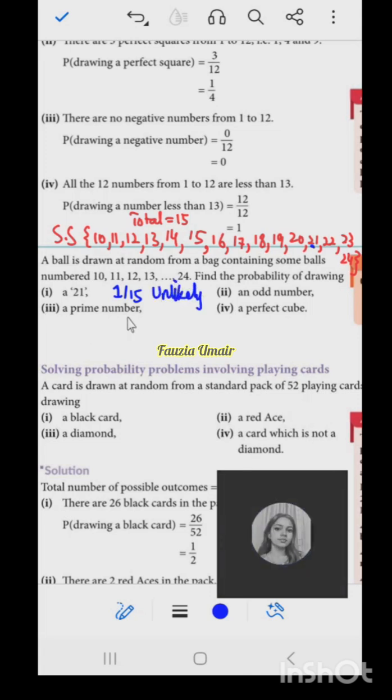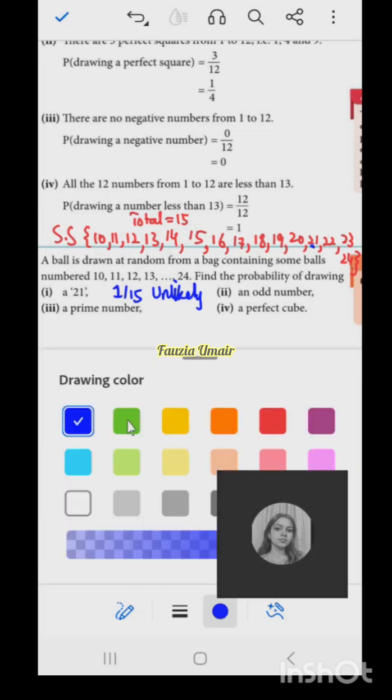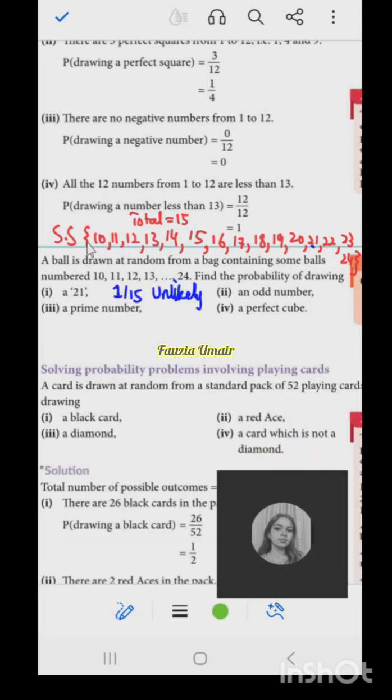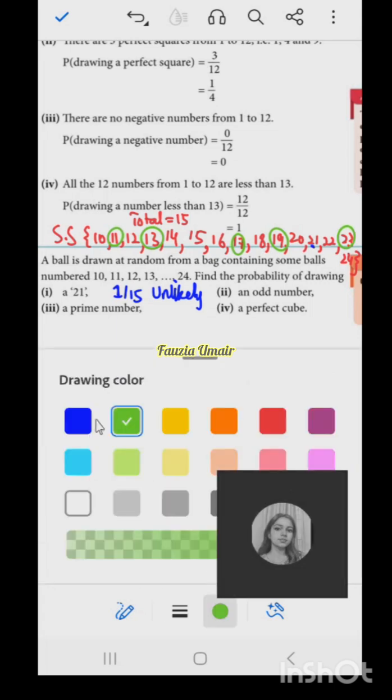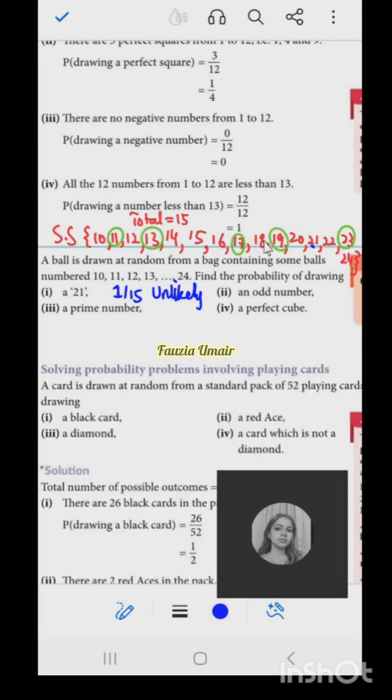What is the probability it would be a prime number? So let's find out how many prime numbers there are in this. Is 10 a prime number? No. 11 is prime. After this, 13 is prime. Then 17 is prime. 19 is prime, right? Then 23 is prime. So these are the prime numbers. How many prime numbers are we having? 1, 2, 3, 4, 5. So the probability will be 5 out of 15. So 5 by 15, if we simplify, it is 1 by 3.